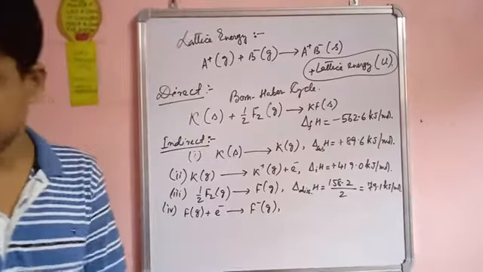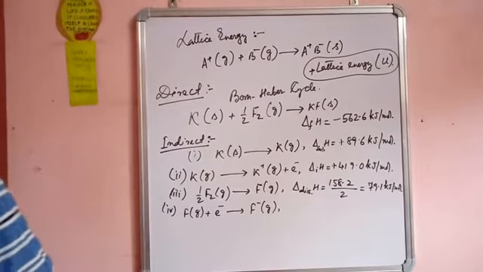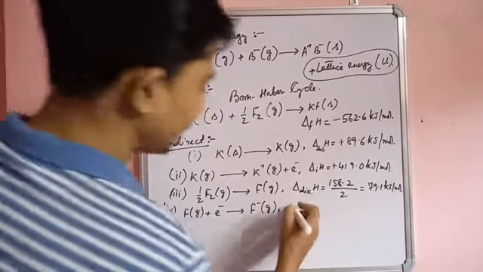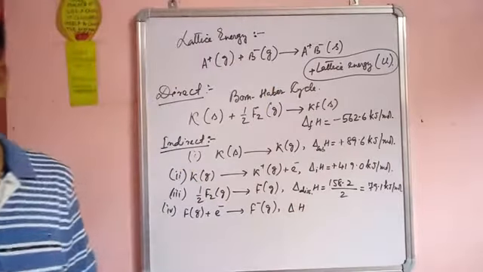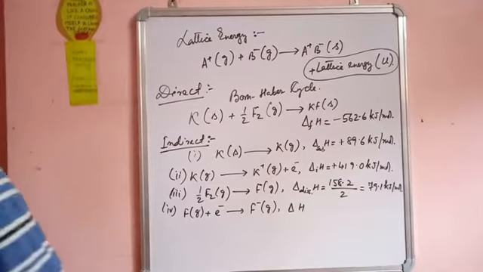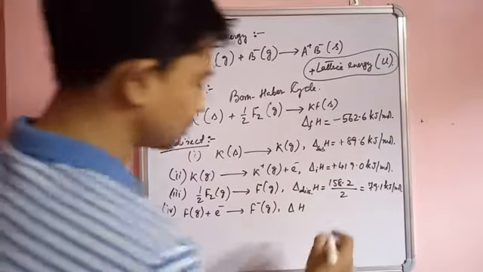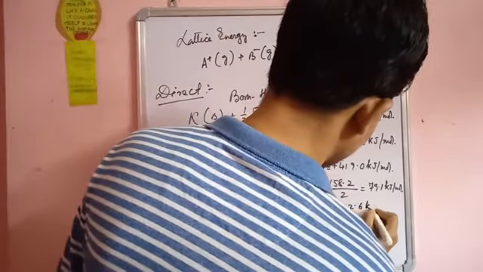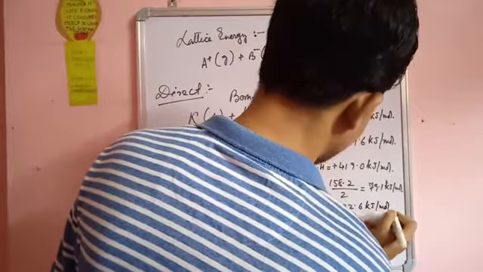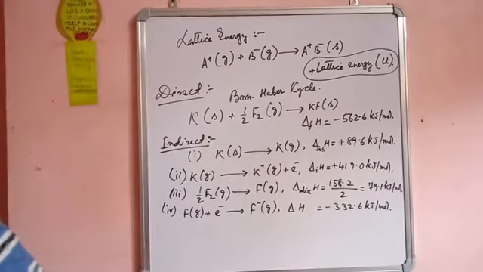So the enthalpy change, delta H, the enthalpy of dissociation, is equal to minus 332.6 kilojoule per mole, okay, minus 332.6 kilojoule per mole.